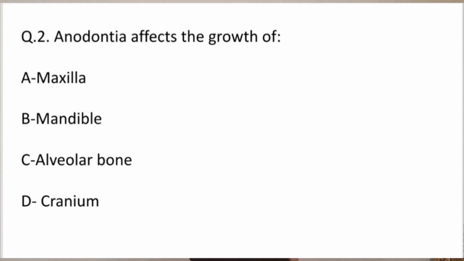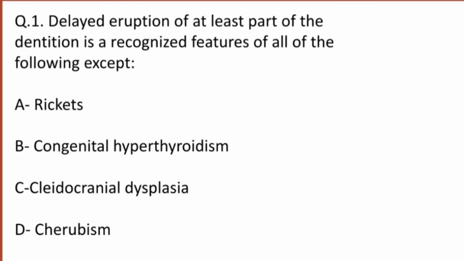Next question is: delayed eruption of at least part of the dentition is a recognized feature of all of the following except option A, rickets, option B, congenital hypothyroidism, option C, cleidocranial dysplasia, and option D, cherubism. So what do you think, what will be the right answer to this question? So here the right answer is option B, congenital hypothyroidism.